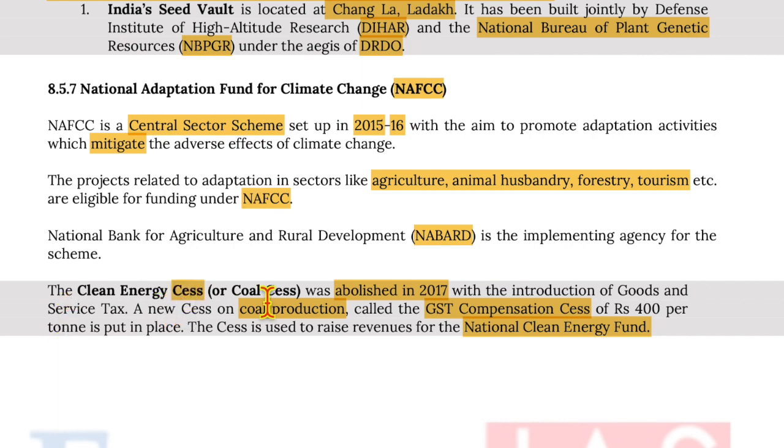The Clean Energy Cess or Coal Cess was abolished in 2017 with the introduction of Goods and Services Tax. A new cess on coal production called GST Compensation Cess of 400 rupees per ton is put in place. The cess is used to raise revenues for National Clean Energy Fund. That'll be it.